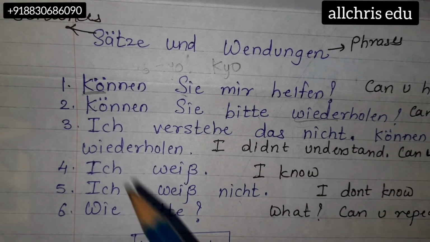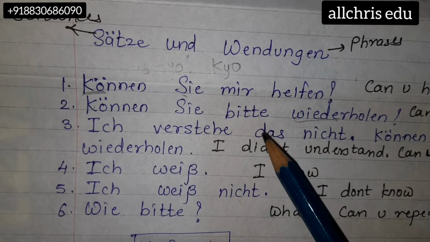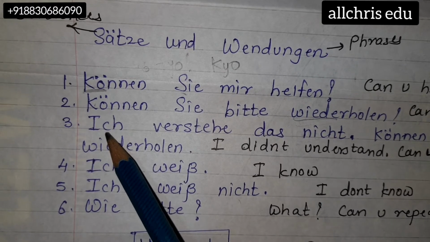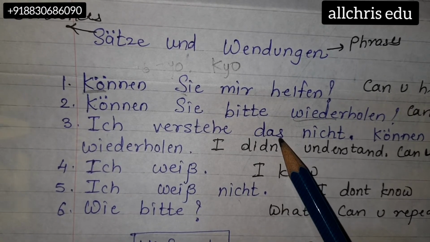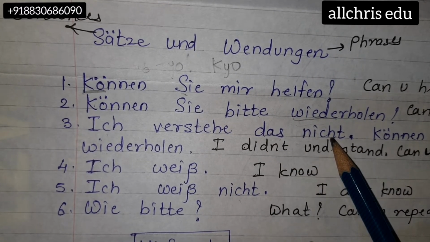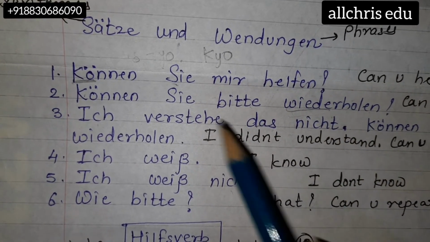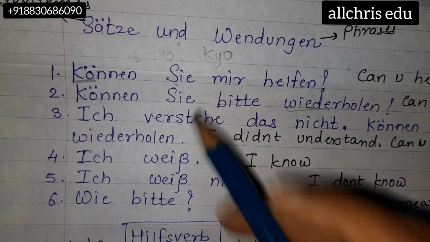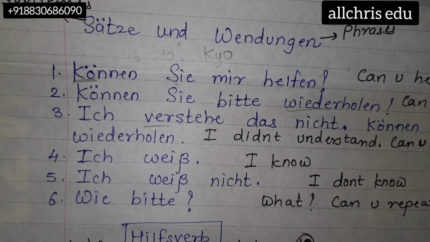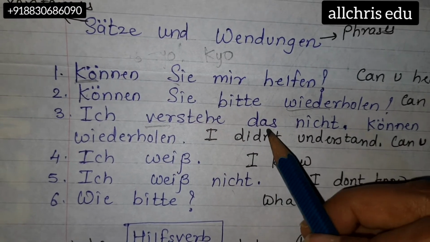Number three, ich. We already know the ich sound. We know das, we learned this word as an article. And nicht, gut, we have learned these sounds also. So ich, das, nicht we already know. What we don't know is only this one word, and even there the first half we know: ver, from Verzeihung. Ich verstehe das nicht.